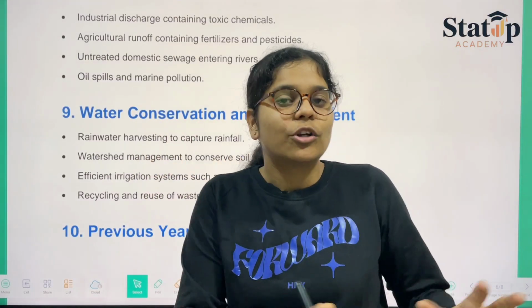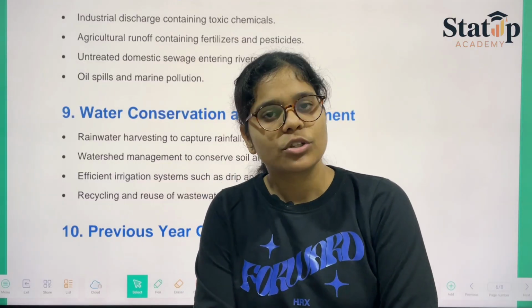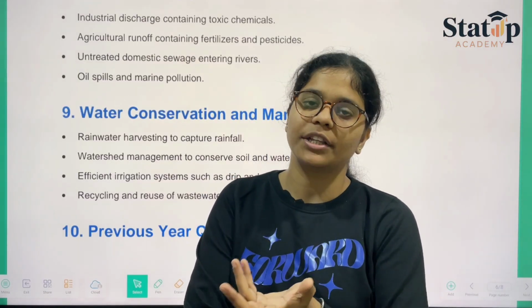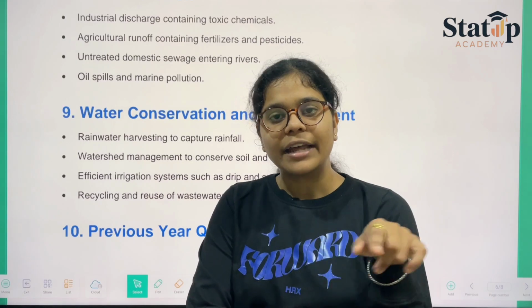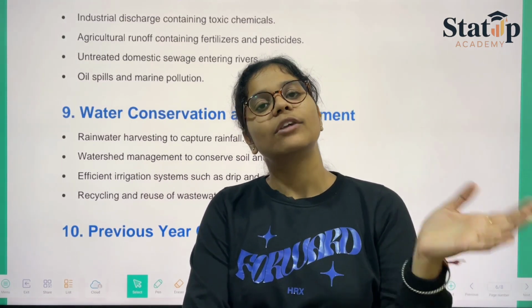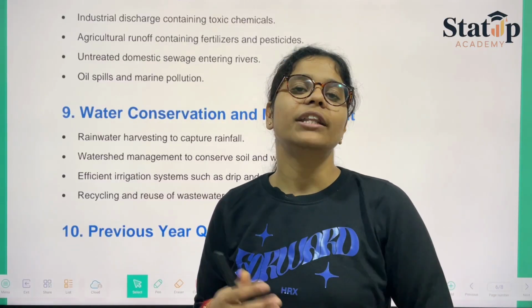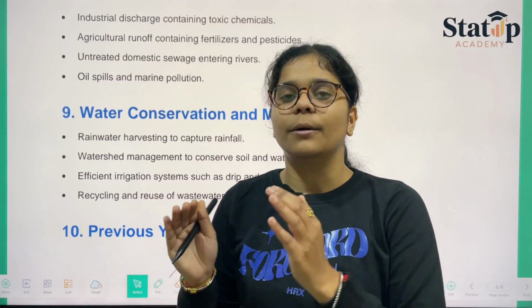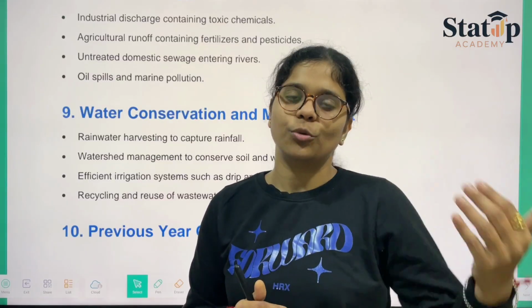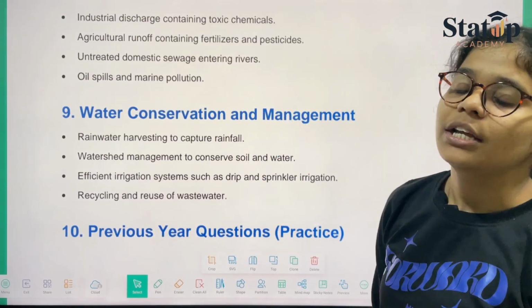Rain will seep all that water, and that water will either seep directly into the soil, destroying the groundwater, or it will be carried away to the nearest water body, containing all the chemicals, fertilizers, and pesticides. That is why the pollution will impact the marine life there, or the people consuming that particular water. Then we have untreated domestic sewage entering rivers.